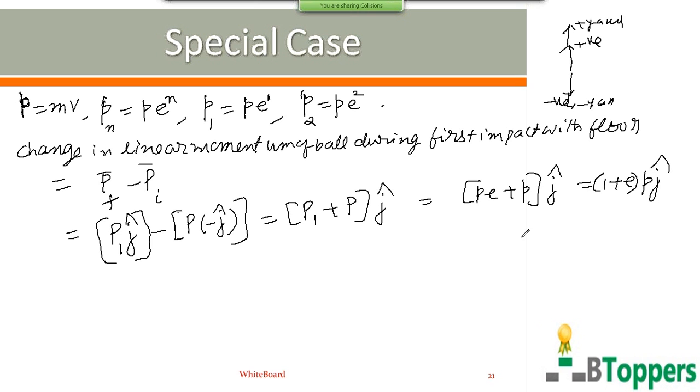So change in the linear momentum of the ball during the first impact with the floor is 1 plus E into P J cap. So if you consider the magnitude, magnitude of change in linear momentum of the ball during the first impact with the floor will be P times 1 plus E.